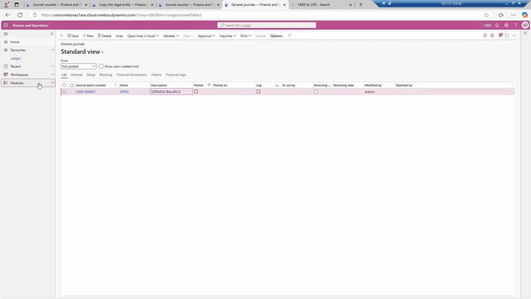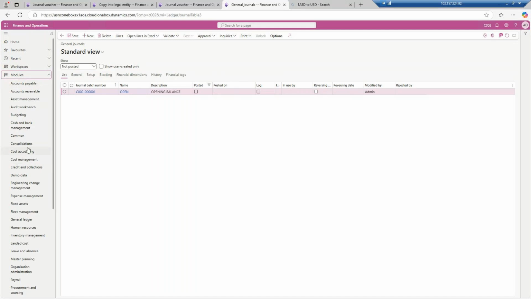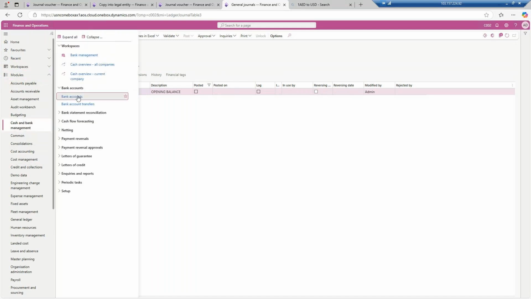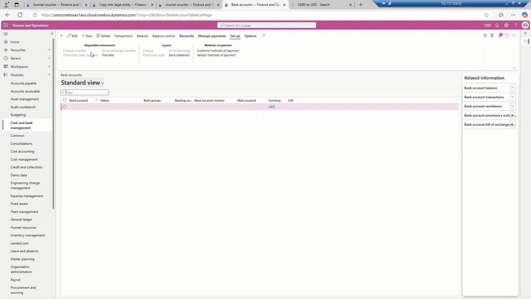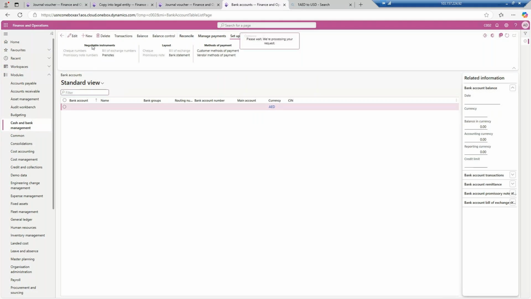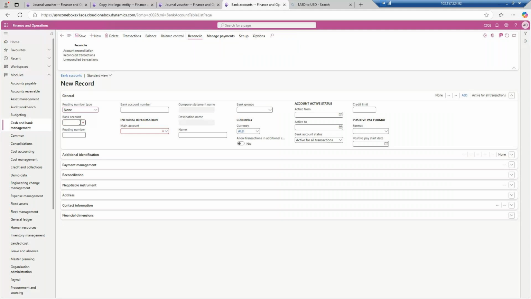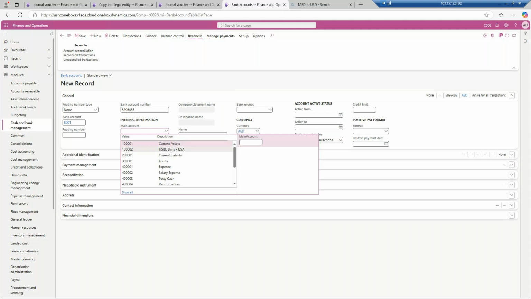Now I want a bank account, so I will go to the cash and bank management module. Under it we will prepare a bank, and bank data is also not shared data. That's why we are not getting this information. I will click on the new button. Over here, the bank account will be, let's say, B001, and the bank account number is 5896456. Then which main account is linking with it? HSBC Bank USA, because it is a shared chart of accounts; whatever is in C001, we have copied.